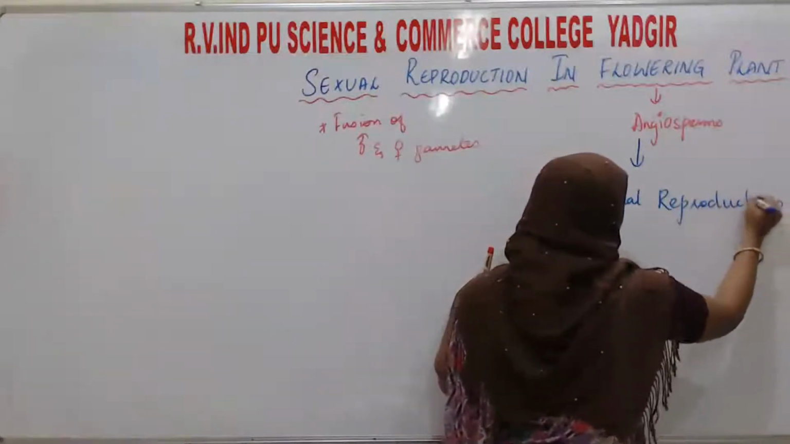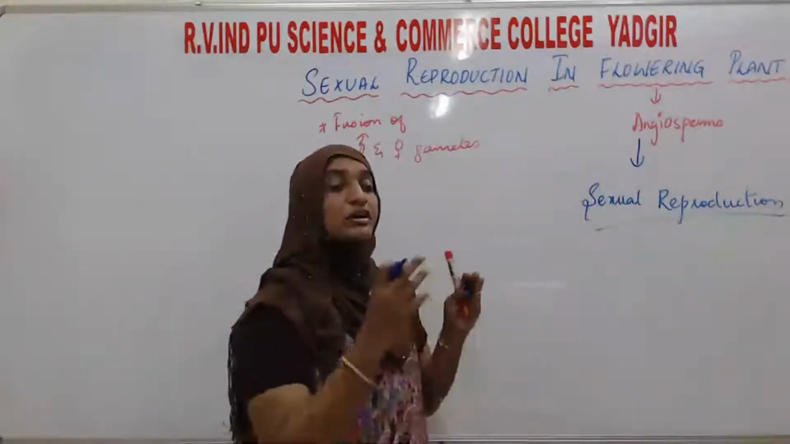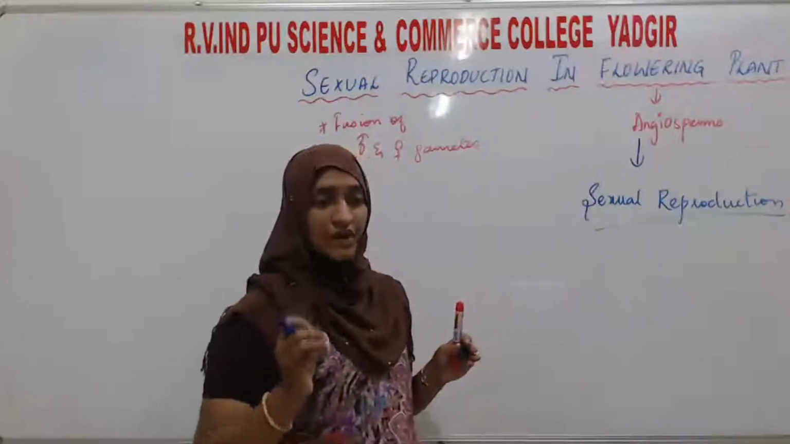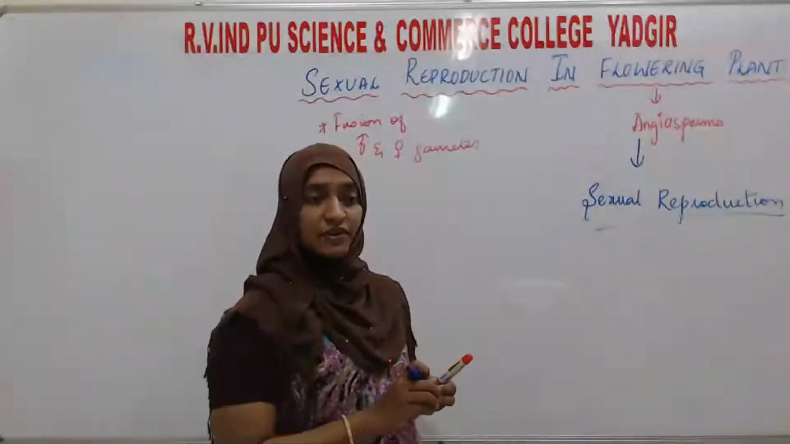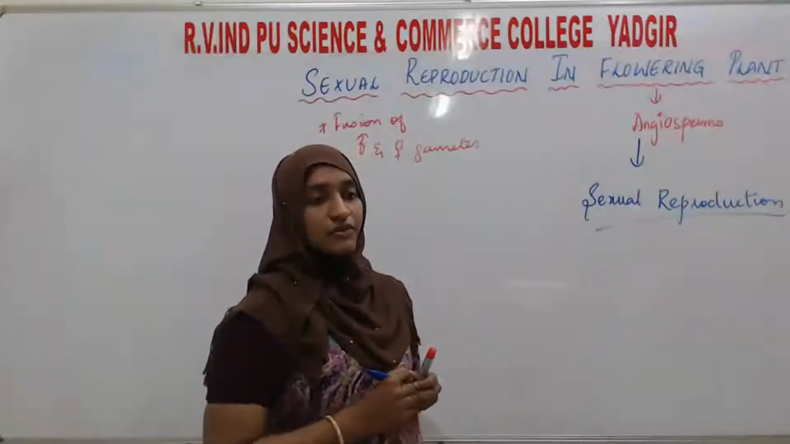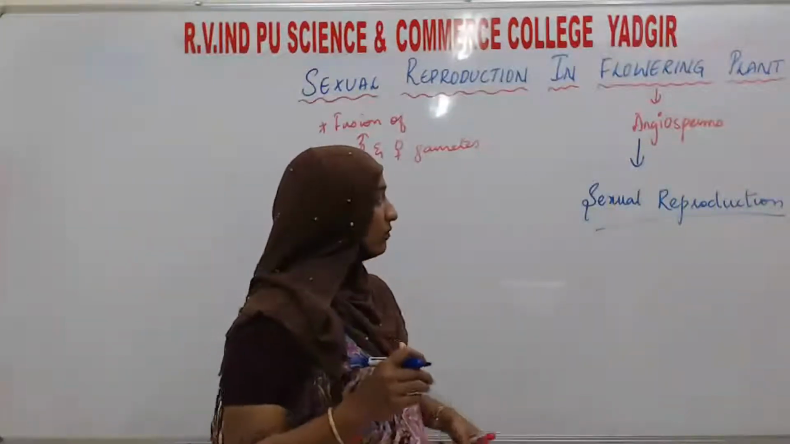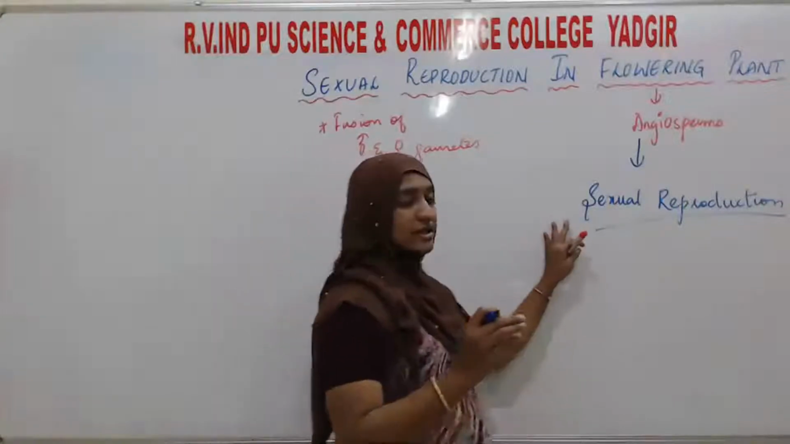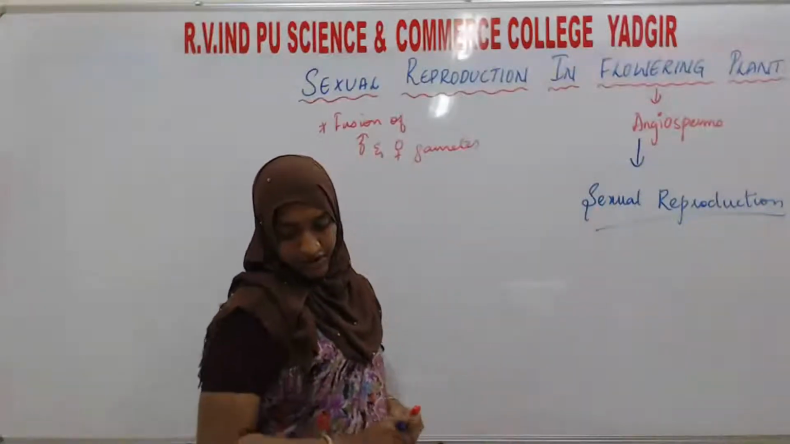Whatever plants you see in your environment which bear flowers, you will call them angiosperms or flowering plants. In them, which type of reproduction? See, in chapter one you studied the types of reproduction. What are the types of reproduction? That is sexual and asexual reproduction. So all flowering plants will exhibit sexual reproduction.